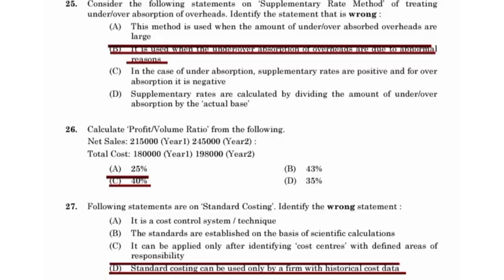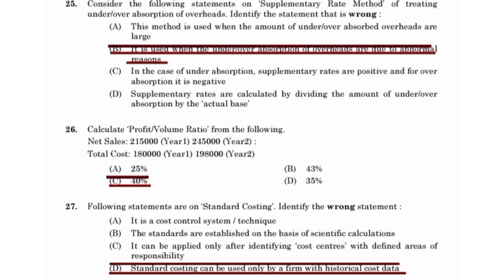Consider the following statements on the supplementary rate method of treating under or over absorption of overheads. Identify the wrong statement. Option B is the wrong statement. This method is used when the amount of under or over absorbed overheads is large. In the case of under absorption, supplementary rates are positive and for over absorption it is negative. Supplementary rates are calculated by dividing the amount of under or over absorption by the actual base.